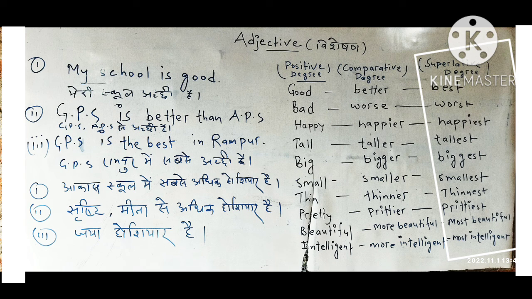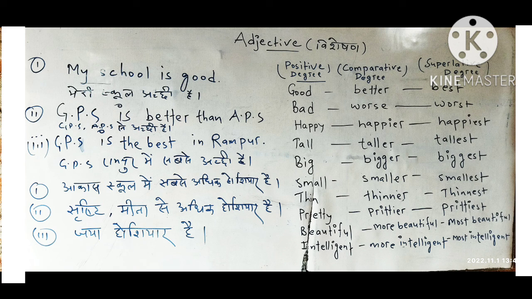If we talk about three things, four things, or many things, and one thing is in a higher position, is of most importance, we use superlative degree to talk about that thing. Okay, so we use positive degree to talk about one thing, comparative to talk about two things, and superlative to talk about many things.